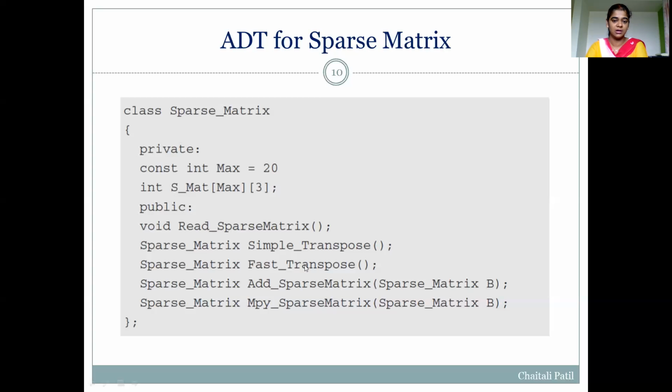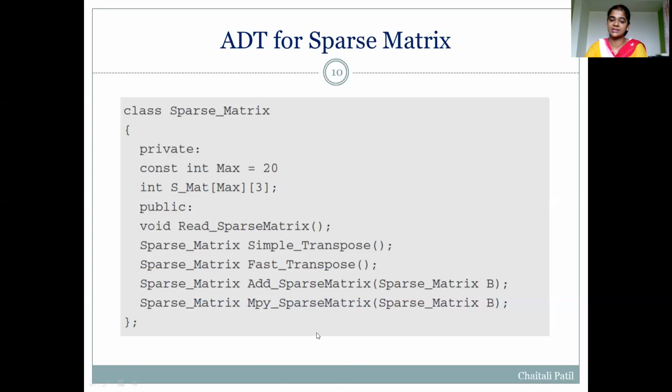So simple transpose and fast transpose are the functions used to perform the transpose operation on a sparse matrix.